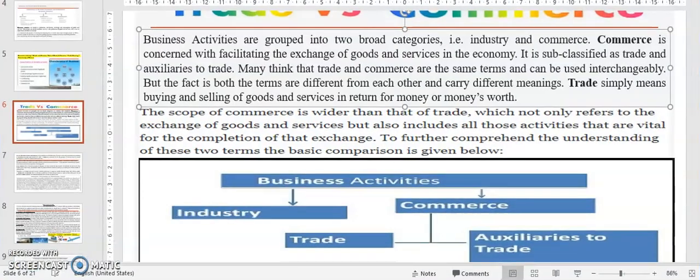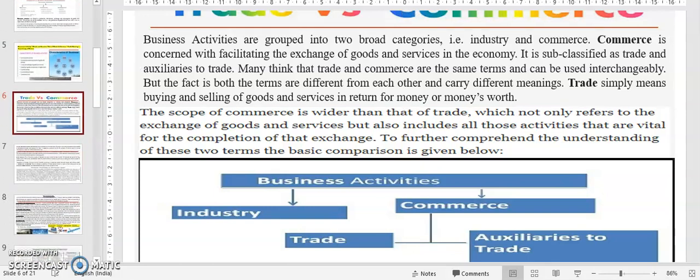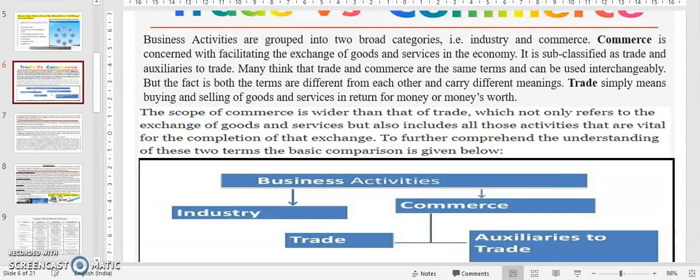Hello students. So basically today I'm going to start lecture number 6 of the chapter, which is in continuation, that is nature and purpose of business. So far we have completed the characteristics, economic and non-economic activities, the difference between business and profession, and all that we have completed.